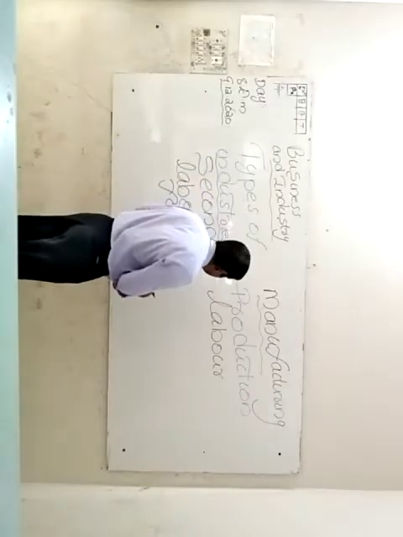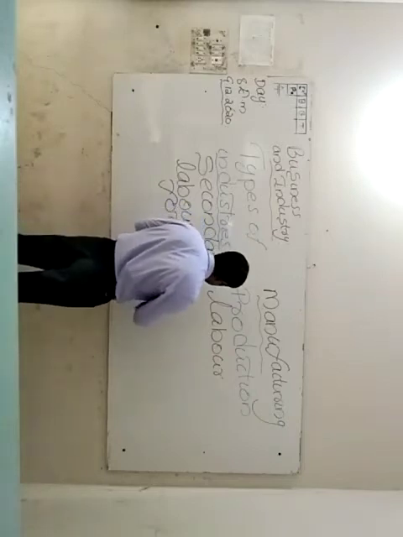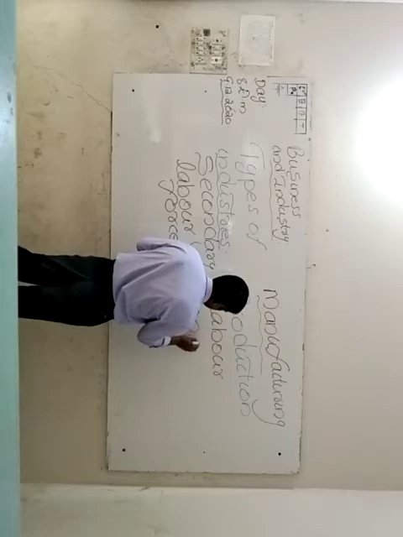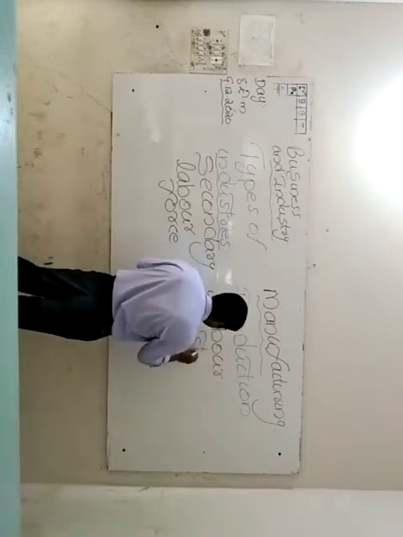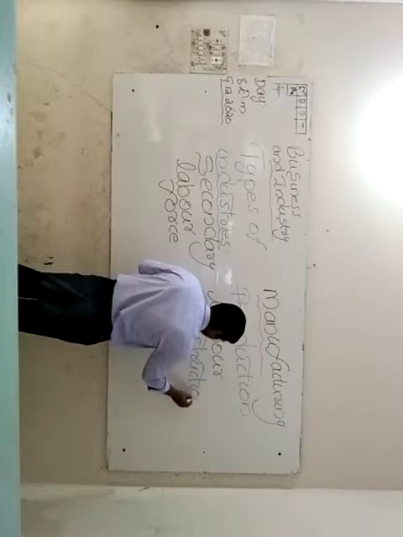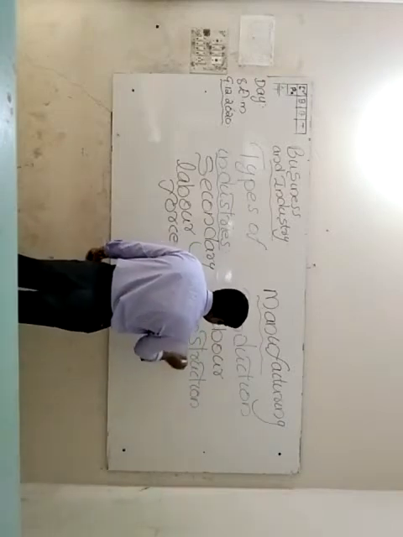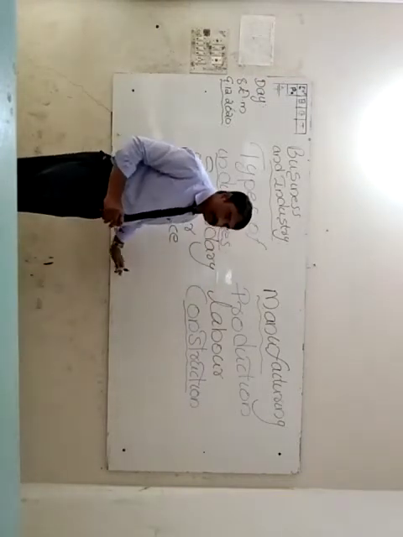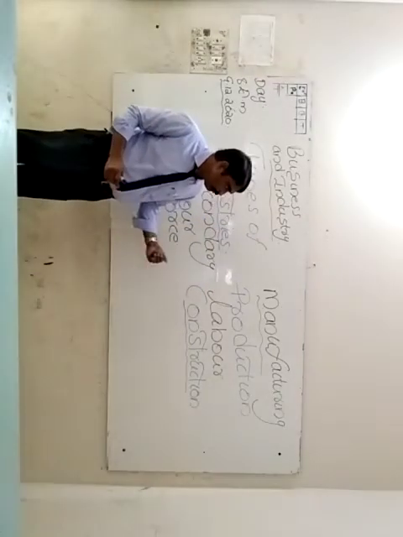Another type of industry is known as construction industries. Construction industries. The name itself shows what is the meaning of this industry.